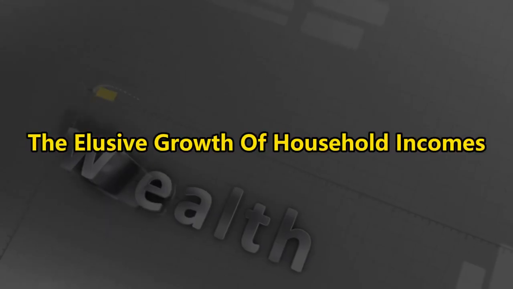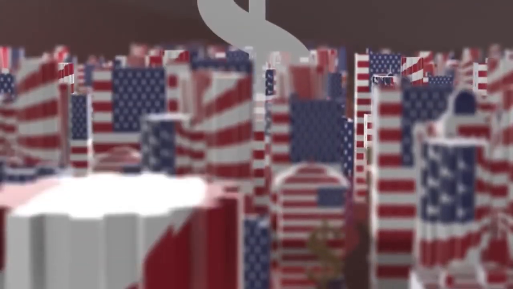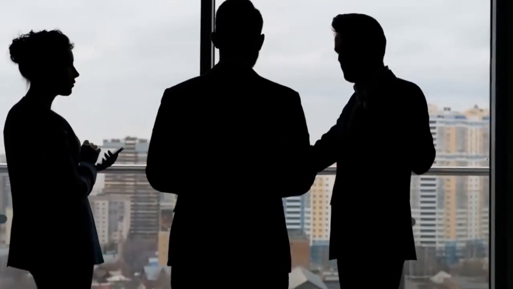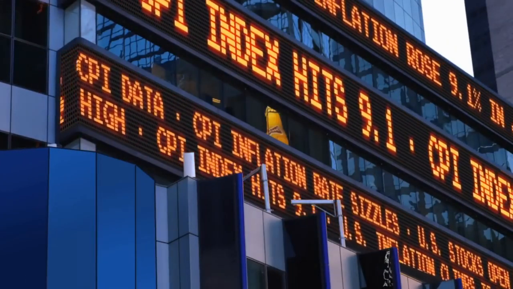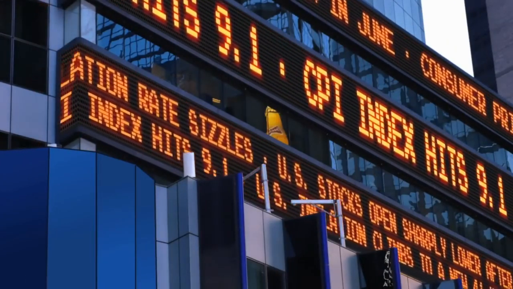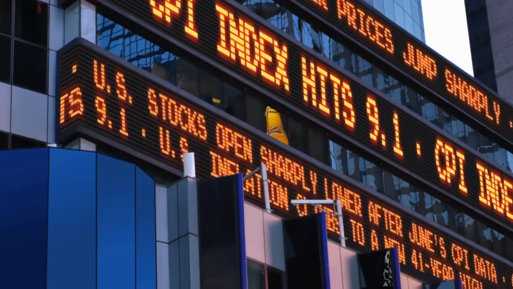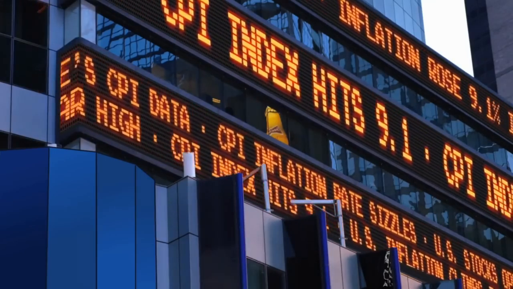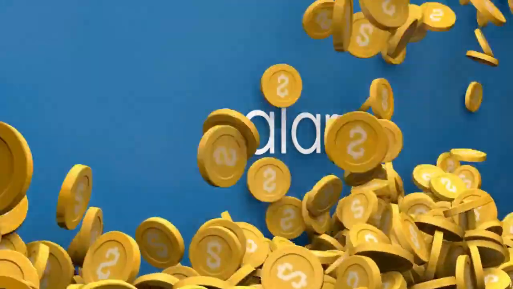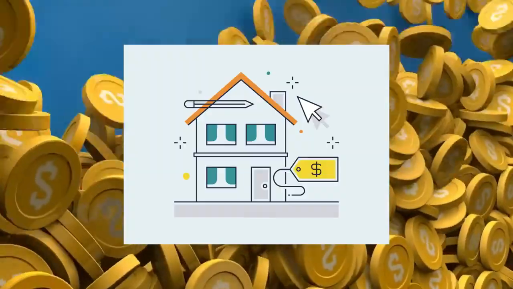The elusive growth of household incomes. Over the past 5 decades, household incomes in the USA have experienced two distinct phases. The overall trend in American household income has been upward since 1970, despite periodic interruptions caused by business cycle peaks and troughs. In 2018, the median income of U.S. households reached $74,600, which was a significant 49% increase from its level in 1970 when it was $50,200 in 2018 dollars. However, this upward trajectory masks two distinct episodes in the evolution of household incomes.